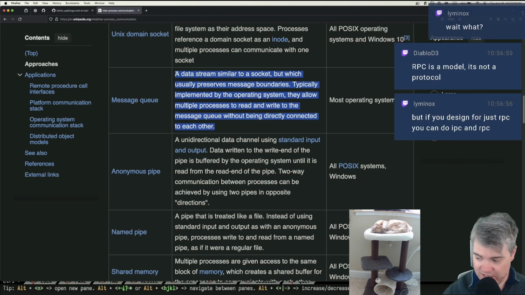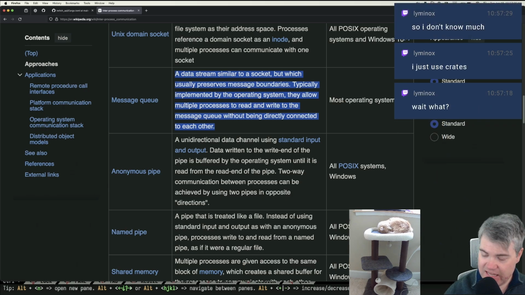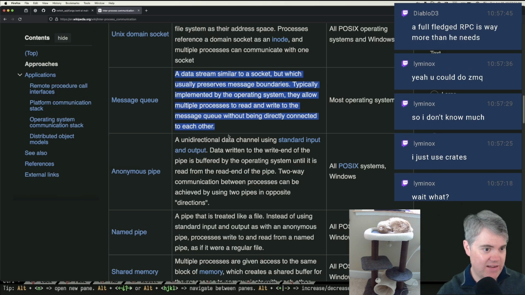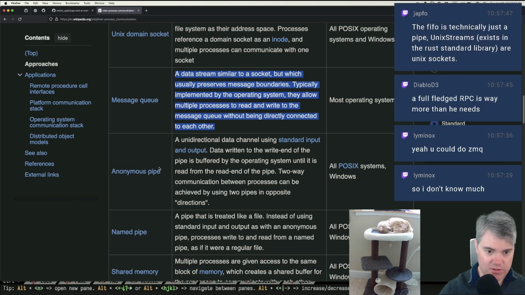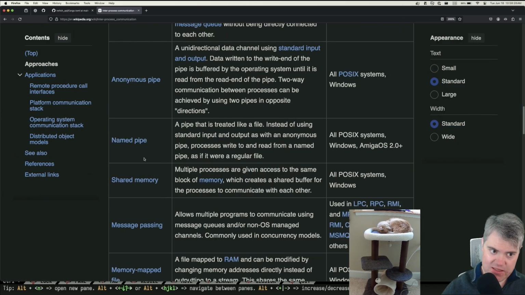Message queue could be interesting. RPC is a model, not a protocol. Yeah, that's what I'm sort of seeing right now, is that RPC and IPC are just the idea of doing something, right? And then there's different ways of doing it. Like, for example, this message queue or an anonymous pipe, which, I did a named pipe. Now this makes me curious.